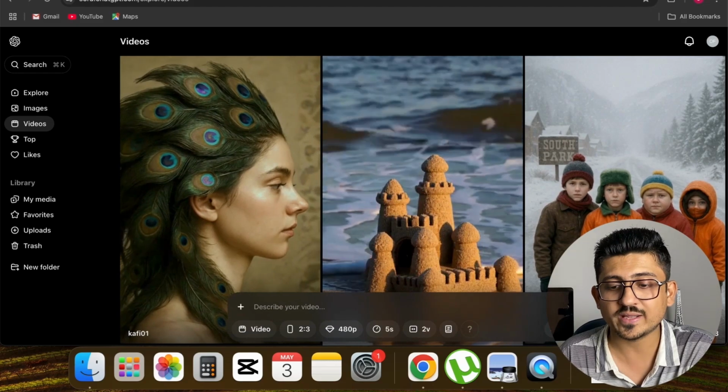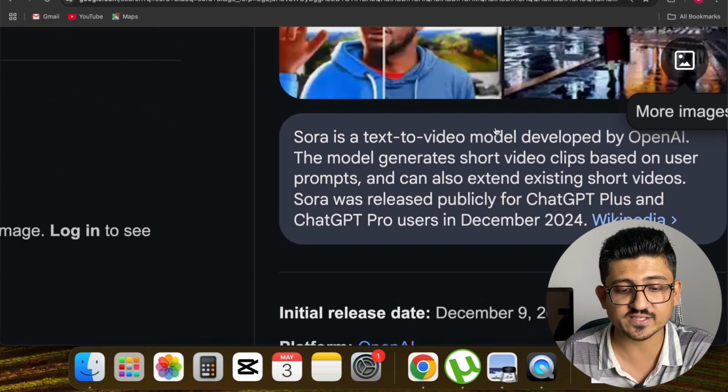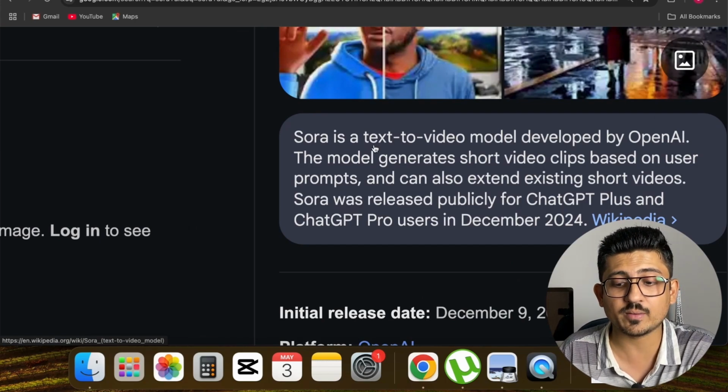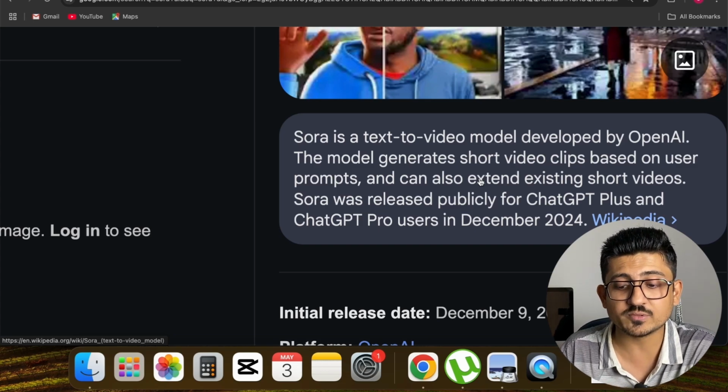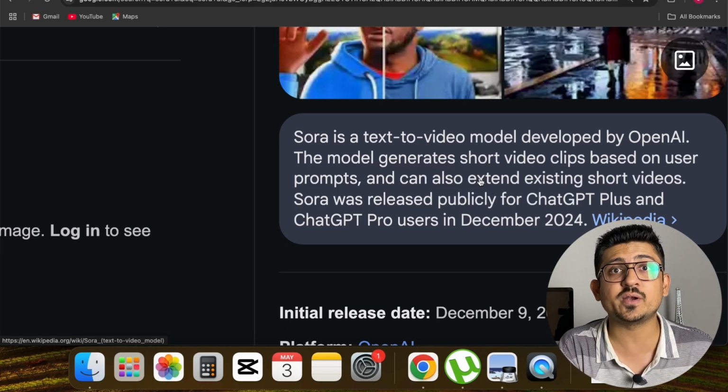Let's go back to Google and read what Google says about this. On the left side, if I zoom in, it says that Sora is a text-to-video model developed by OpenAI, the same company that launched ChatGPT. This model generates short video clips based on user prompts and can also extend existing short videos. So basically you can give any text prompt to this tool and it can generate a video for you.